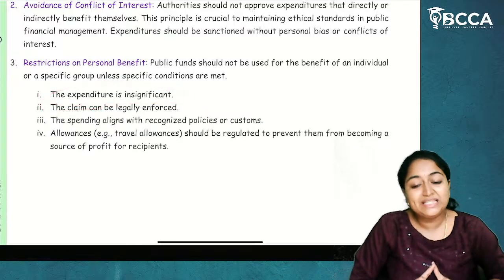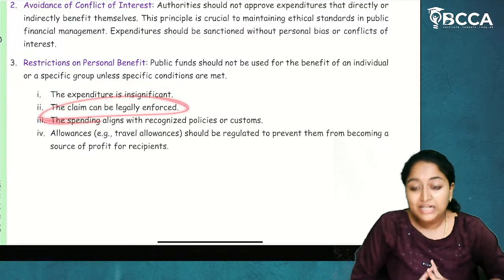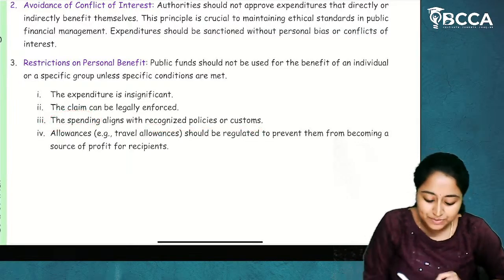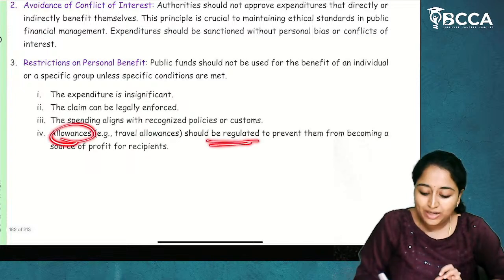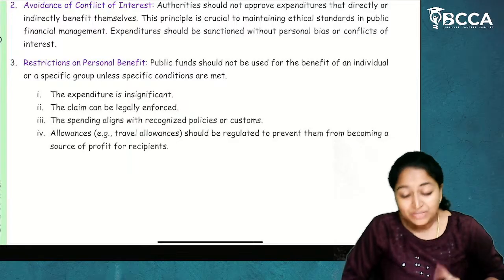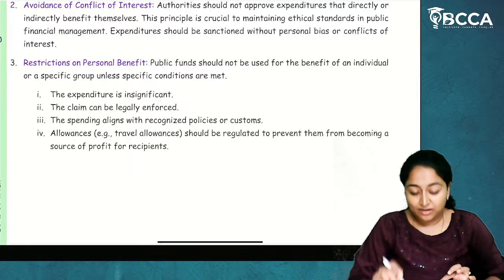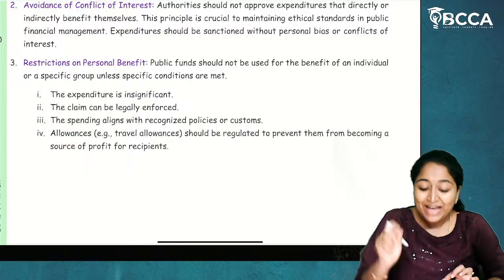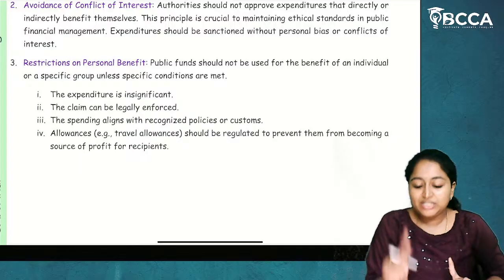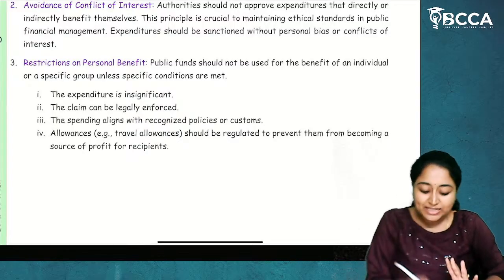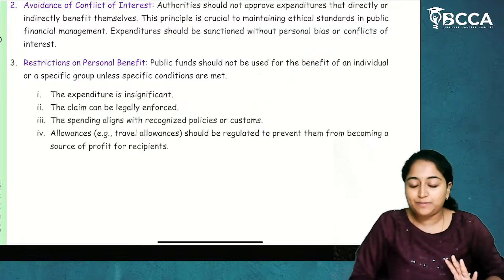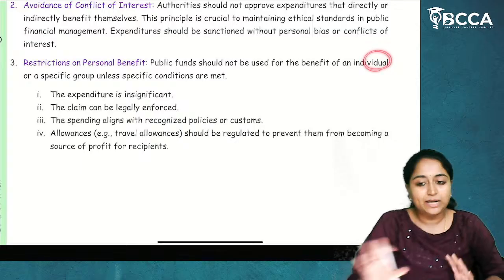If the expenditure is insignificant, the claim can be legally enforced. The spending aligns with recognized policies or customs, and allowances should be regulated to prevent them from becoming a source of profit for the recipients. If we are taking care that whatever allowances we are providing are not for the profit of the recipient, but just an allowance, then you can provide that expenditure even if it gives a benefit.